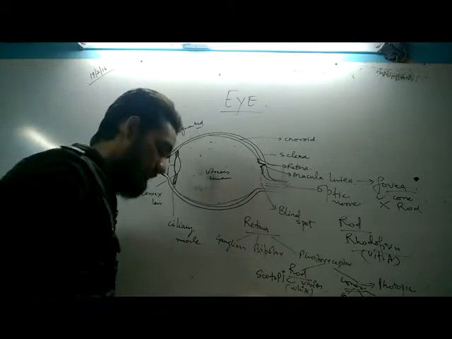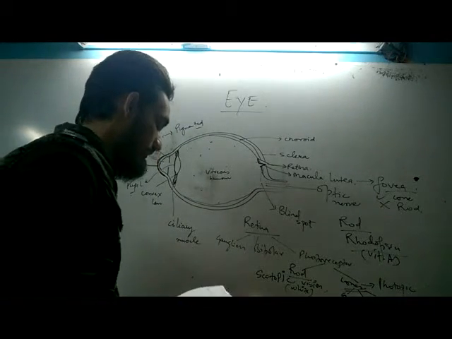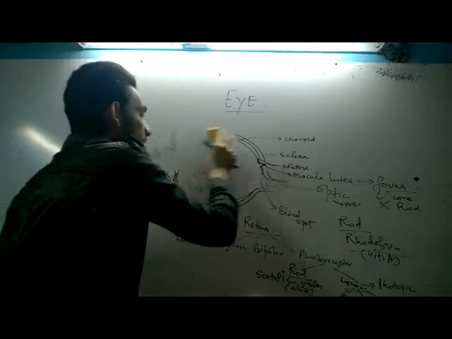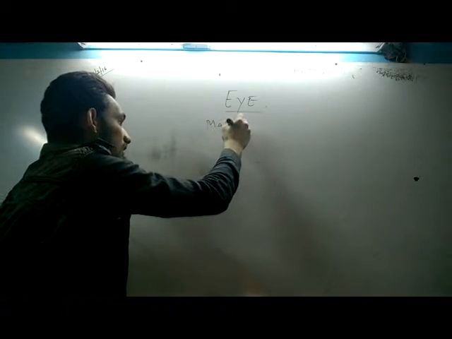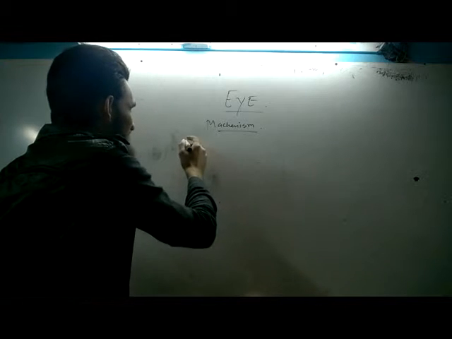Okay, this is the structure of the eye. Next is the mechanism of vision. How does the eye see the object? What happens?